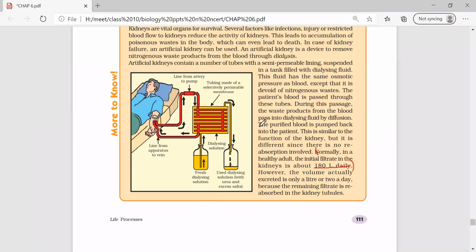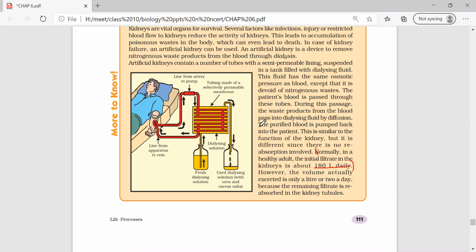This dialysis fluid, what is the difference between the normal condition and what does the dialysis fluid not contain? Ma'am, here reabsorption does not take place. Yes. And what does the dialysis fluid not contain? Ma'am, urea. Yes, nitrogenous waste substances known as urea. Urea. Okay, please write down. Last time most of you have written this bit wrong.